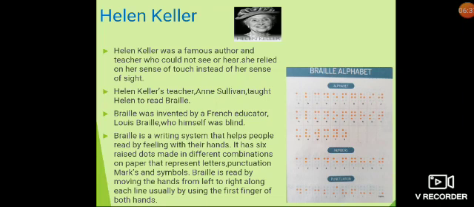It has 6 raised dots made in different combinations on paper that represent letters, punctuation marks, and symbols. The hands recognize what the sequences of dots represent, and by connecting the dots, words and sentences are formed. Braille is read by moving the hands from left to right along each line, usually by using the first finger of both hands.